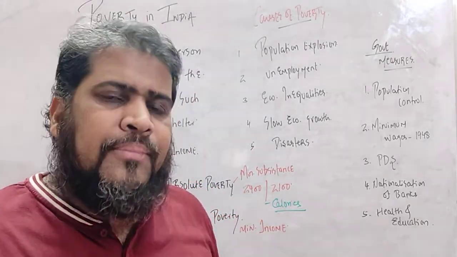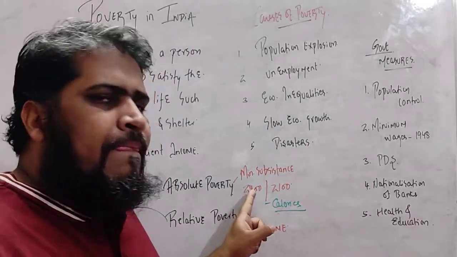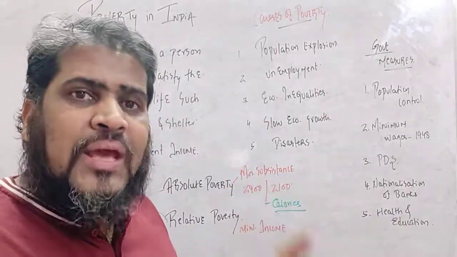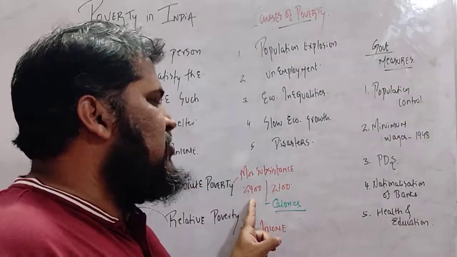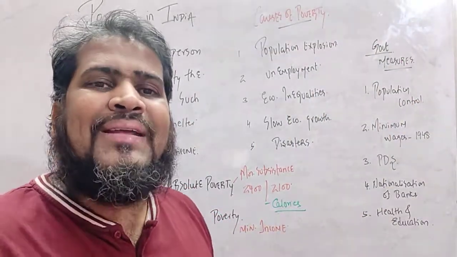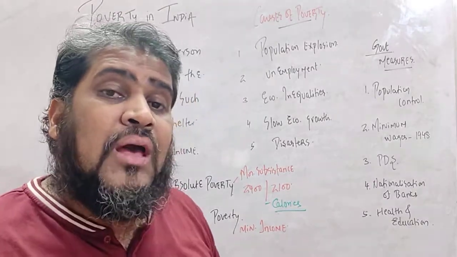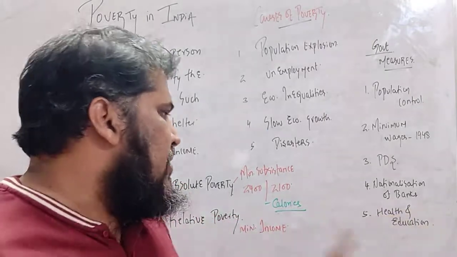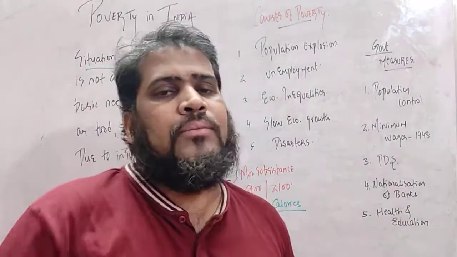As per the survey, as per the National Sample Survey Organization, an Indian who is staying in the rural area, village area, should consume 2400 calories per day. An Indian who is staying in the urban area, city area, should consume 2100 calories per day.